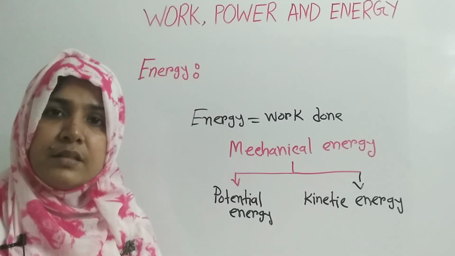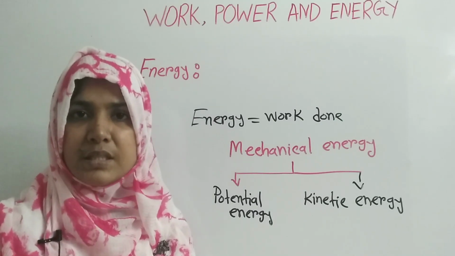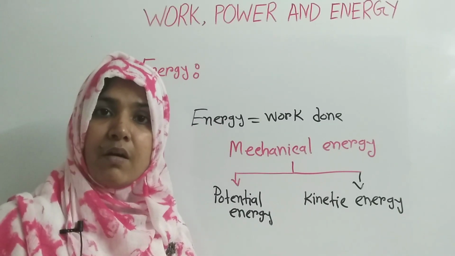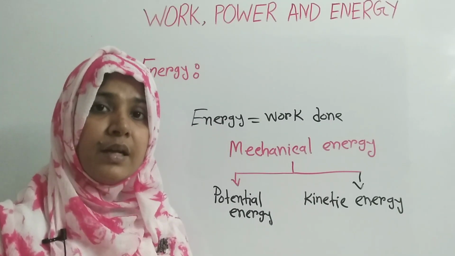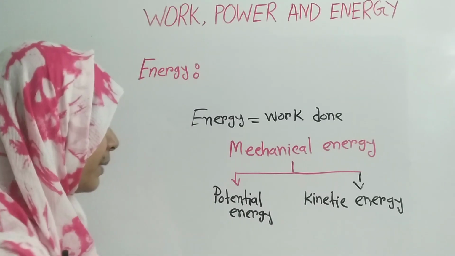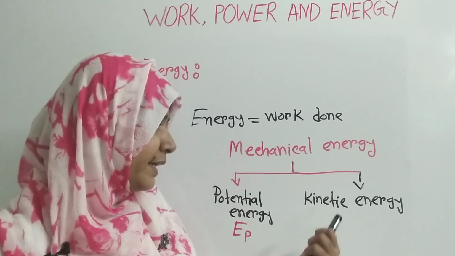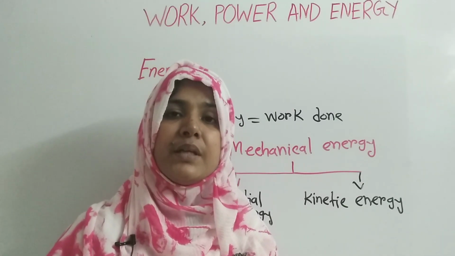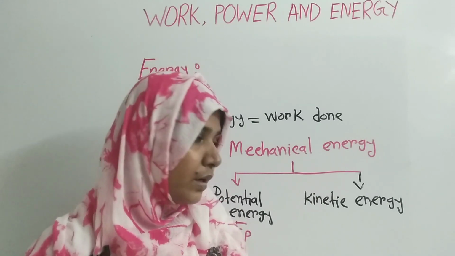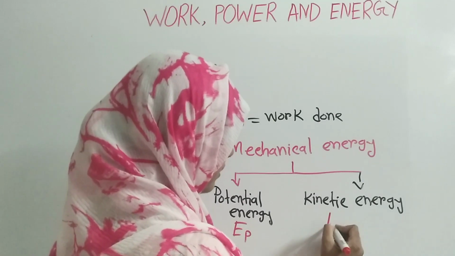So potential energy means the ability of doing work of a body due to its position. That means if we change the position of a body and that body gets the ability of doing work, that energy will be known as the potential energy, and potential energy is denoted by EP. Now kinetic energy. Kinetic energy means the capability of doing work by a moving object due to its motion, and kinetic energy is denoted by EK.